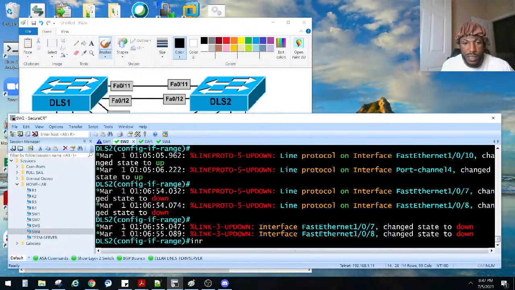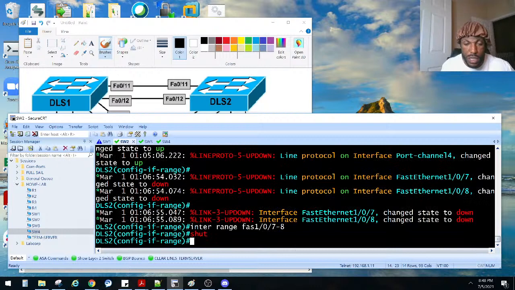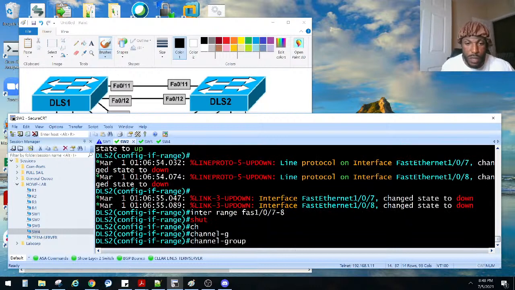Interface range Fast 107 through 8. Shut. And then channel group 5.